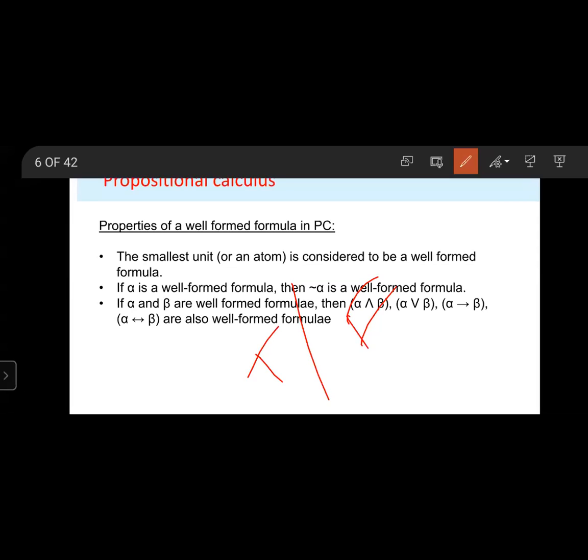The word calculus has nothing to do with the calculus invented by Newton and Leibniz. Here, calculus is a Latin word meaning a little stone used for counting. Statement calculus and sentential calculus are also used for propositional logic.